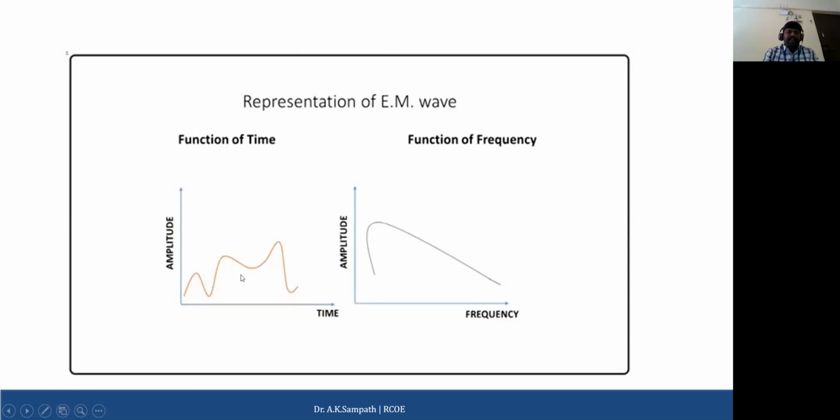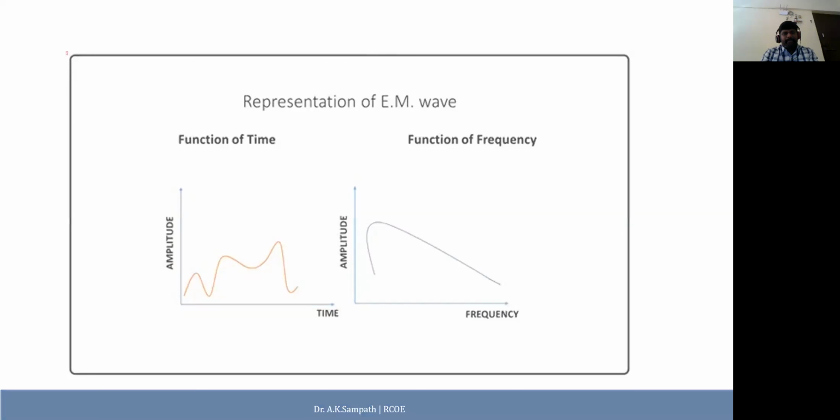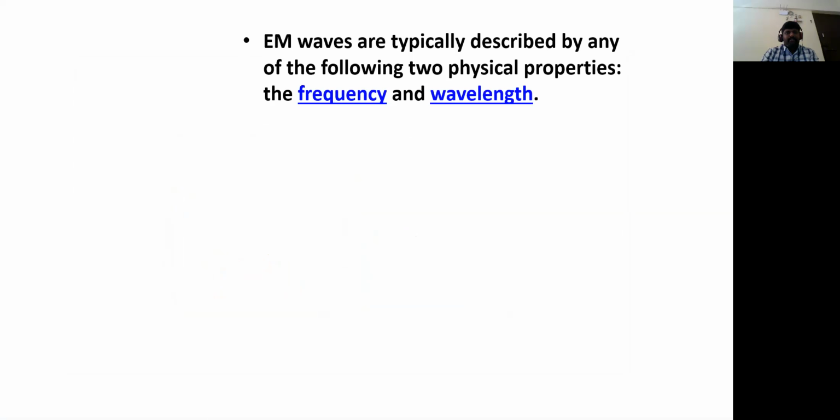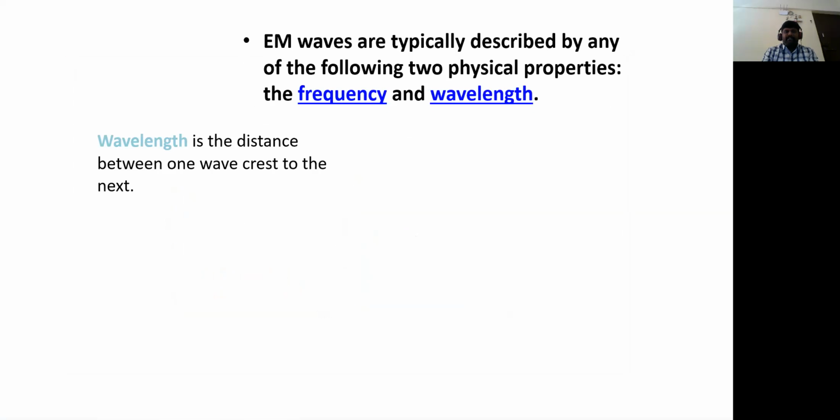The frequency is the number of times it repeats in a particular time period. So based on the two parameters, amplitude and frequency, the signal will be represented.